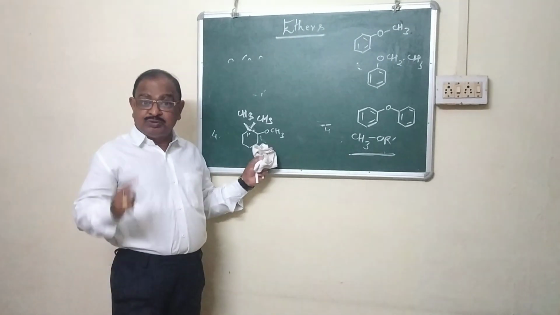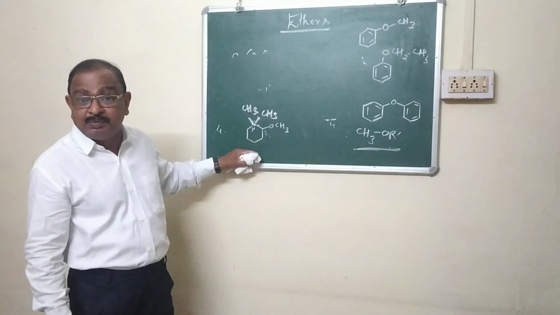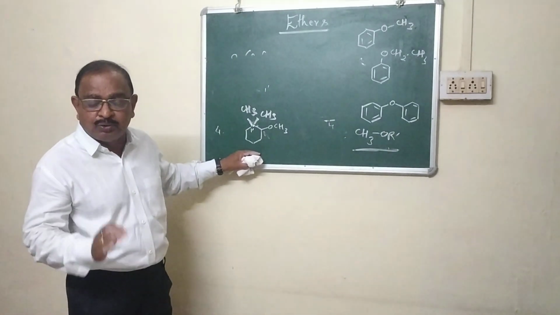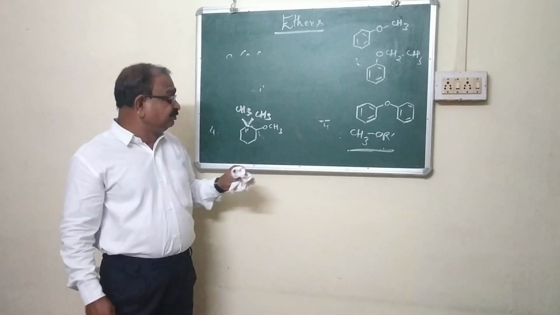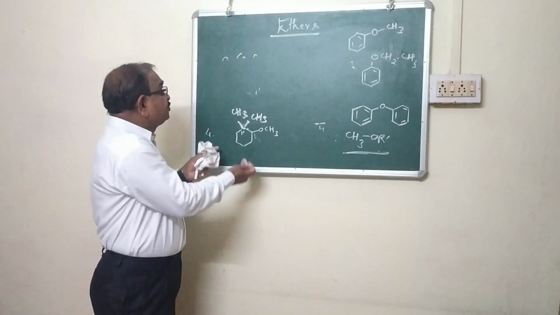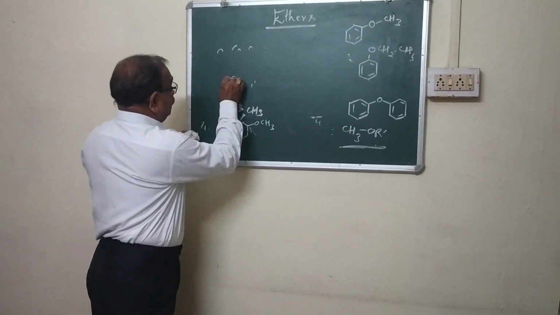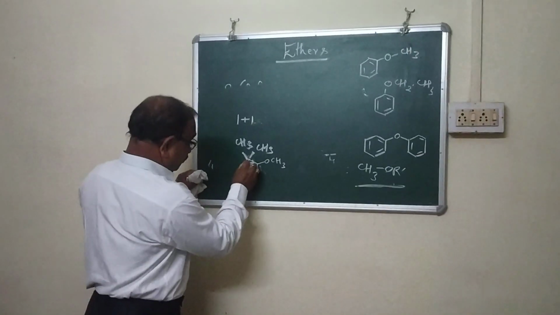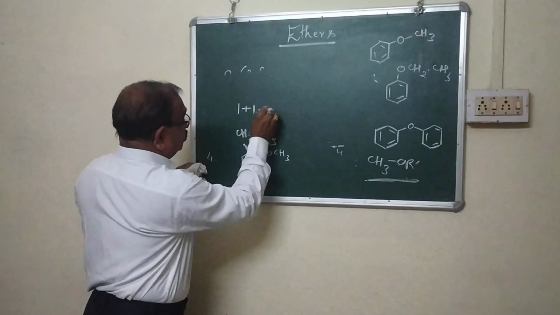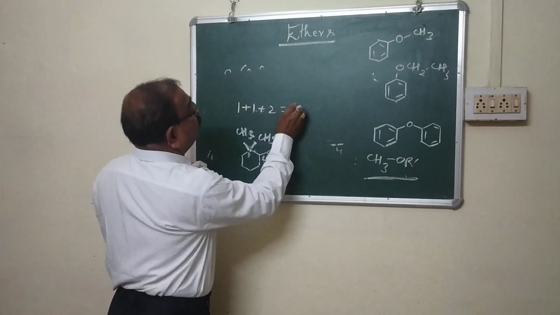We must keep in mind the lowest sum rule, so that numbering starts from that side where the least number comes first, meaning the sum of all the numbers. Suppose 1 for this, 1 and 2 and plus 2. So what will be the sum? The sum 1, 1, 2 is equal to 4.